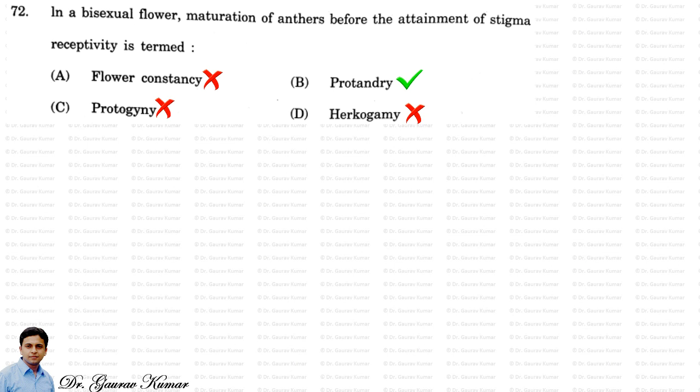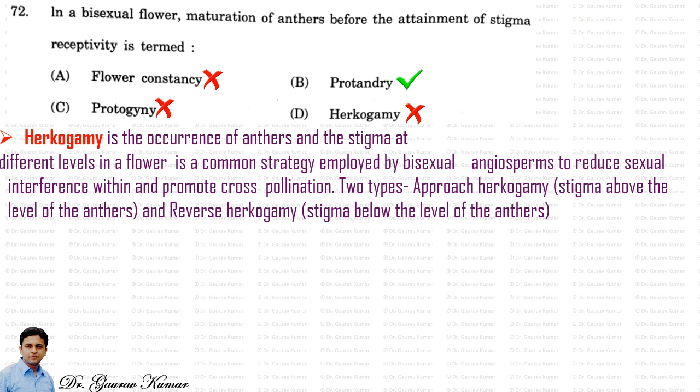Let's see all the four options. Hercogamy is the occurrence of anther and the stigma at different levels in a flower, and is a common strategy employed by bisexual angiosperms to reduce sexual interference within the flower and promote cross-pollination. Two types are there: approach hercogamy, in which the stigma is above the level of the anther, and reverse hercogamy, in which the stigma is below the level of the anther.